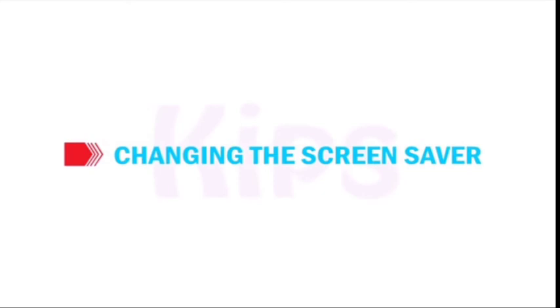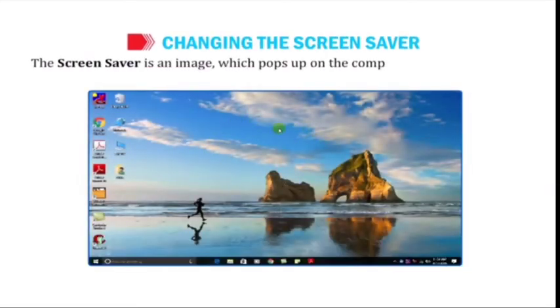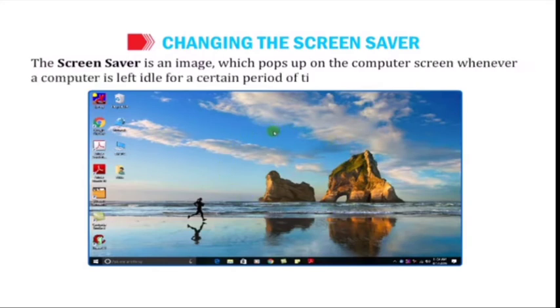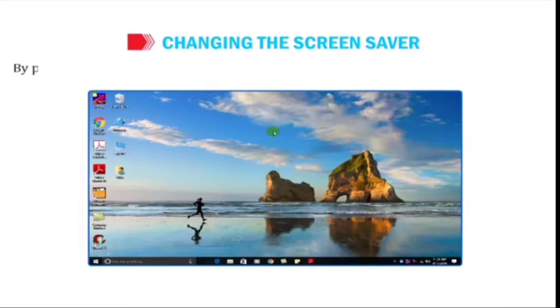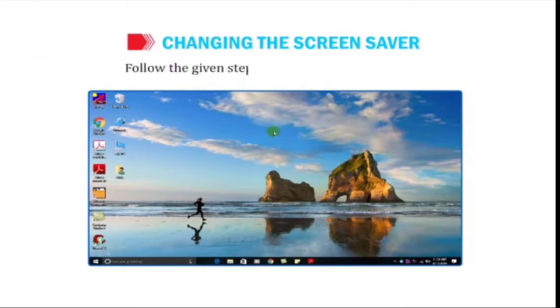Now let us understand how to change the screensaver. The screensaver is an image which pops up on the computer screen whenever a computer is left idle for a certain period of time. By pressing any key or moving the mouse, you can again get back to the normal screen. Follow the given steps to change the screensaver.